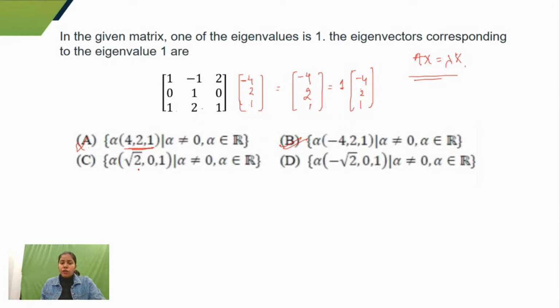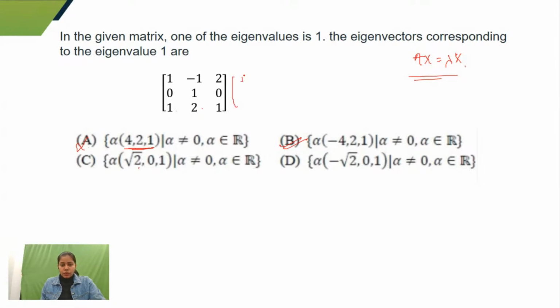Now similarly, I can go for options C and D. Just check by yourself whether they are forming an eigenvector with eigenvalue 1 or not. Let's do that. If I go for option C, (square root 2, 0, 1).